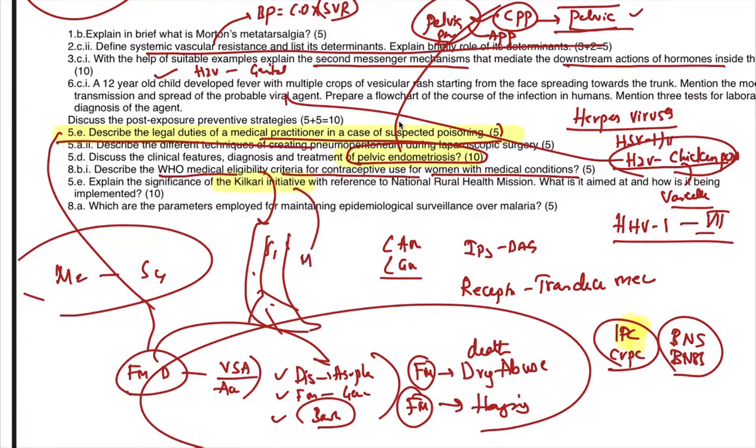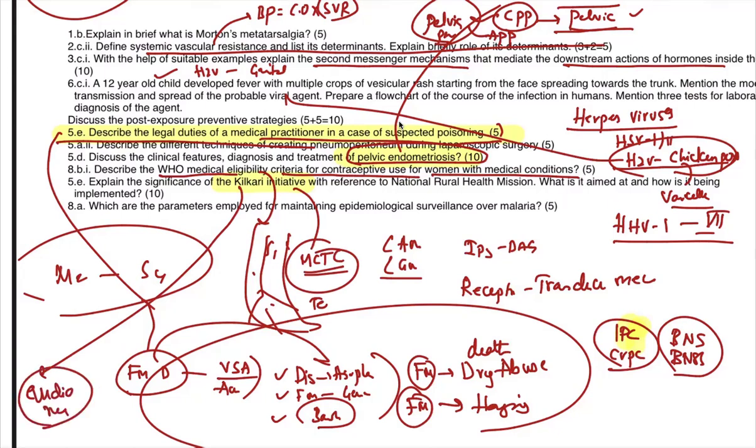Two years back, they asked the question on MCTS, Mother and Child Tracking System. So this is also a technical thing. Kilkari is also technical, but it is audio messages. Automated audio messages are sent to enrich pregnant women and children. It's a health education tool. Kilkari is only audio messages, while MCTS is a tracking system. They asked MCTS two years back, and now they suddenly asked Kilkari.